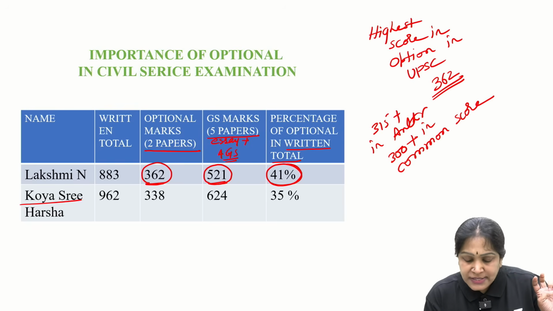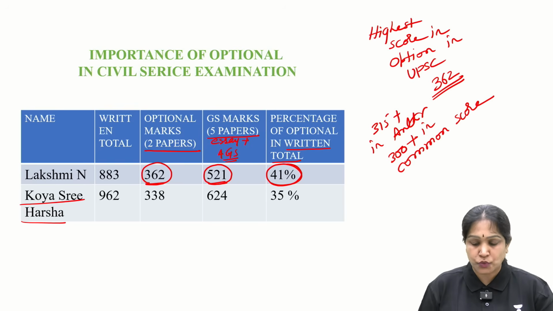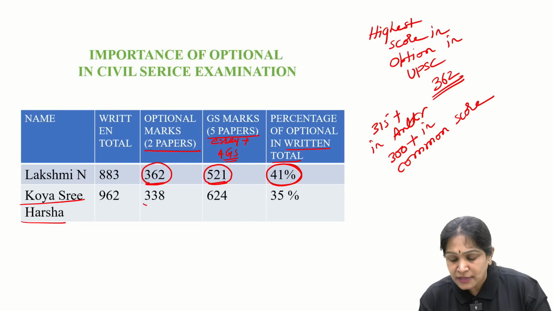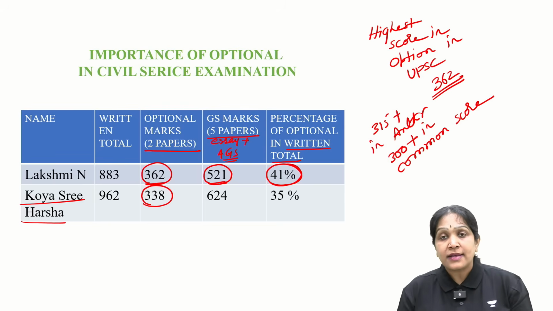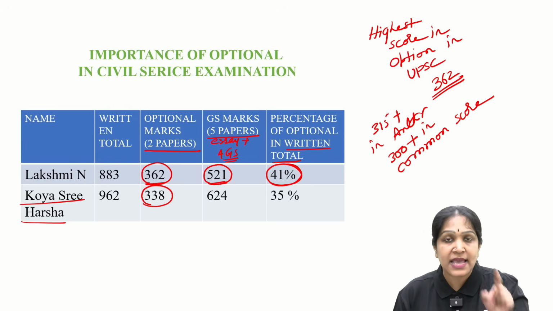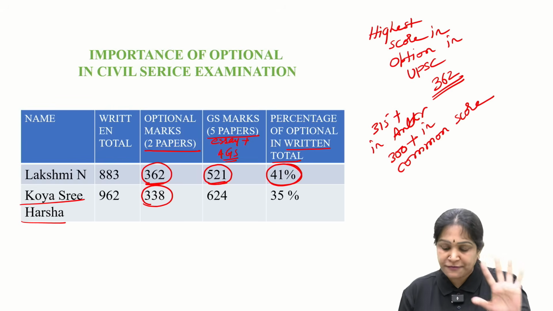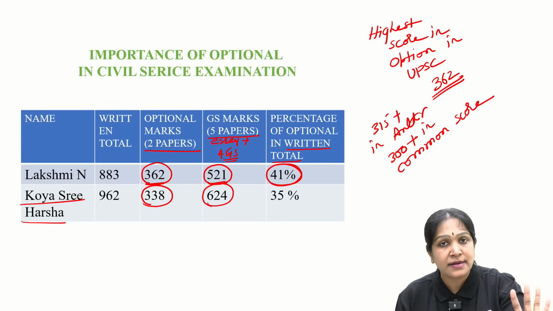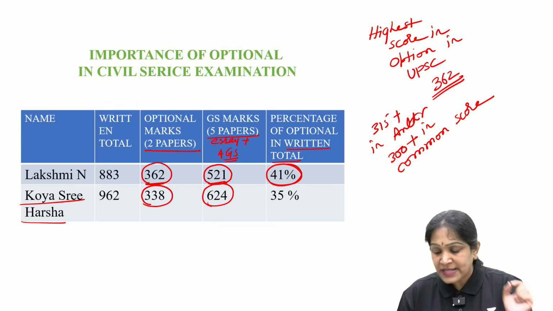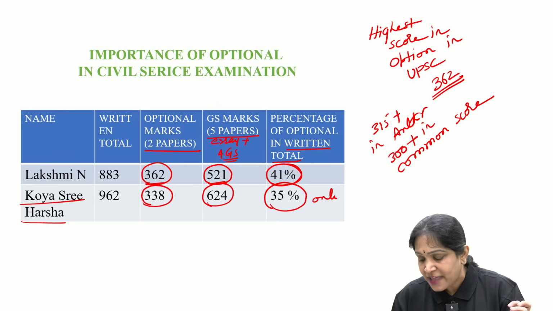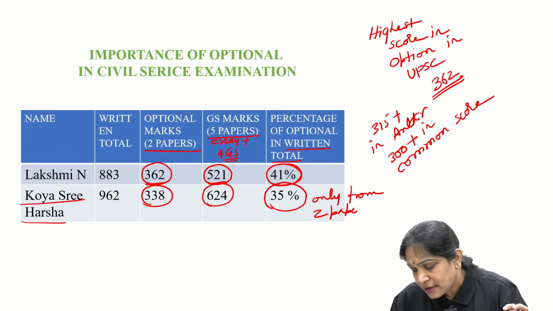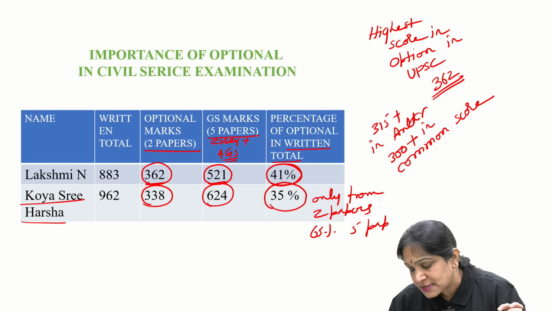And Koya Sriharsha, he was my student, and his anthropology score was 338, and the remaining, that is essay plus 4 GS papers, 5 papers together, 624. It means 35% of the marks only from 2 papers, whereas 65% marks from 5 papers.